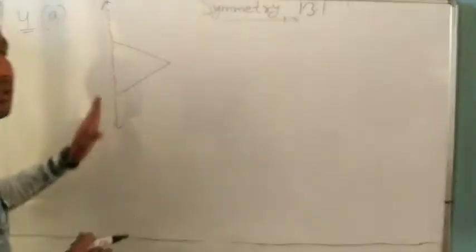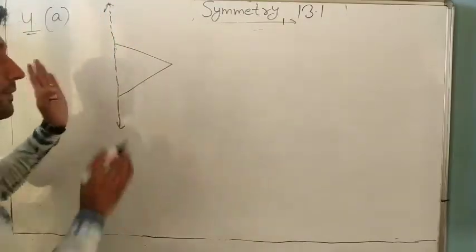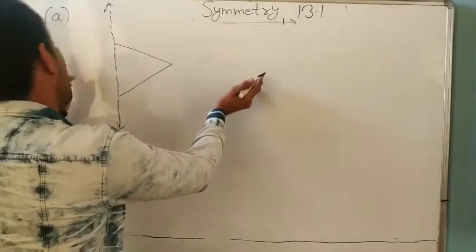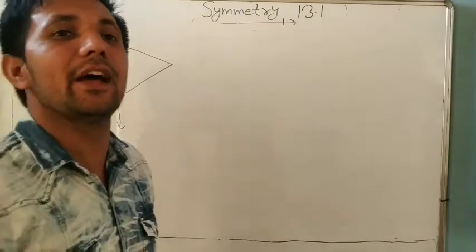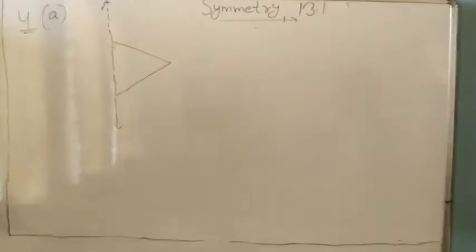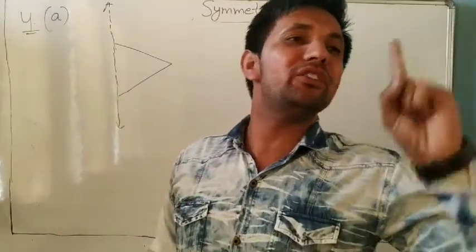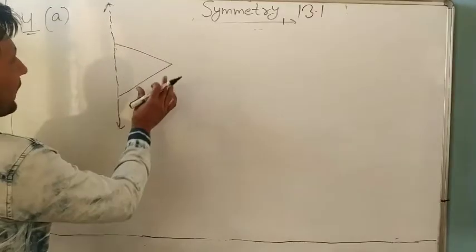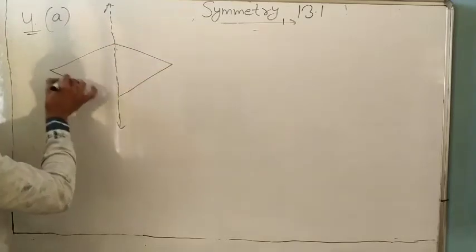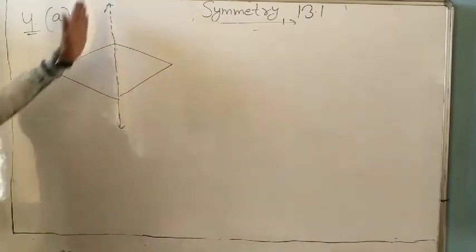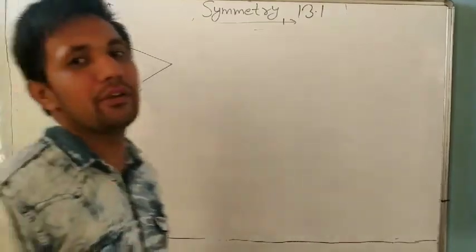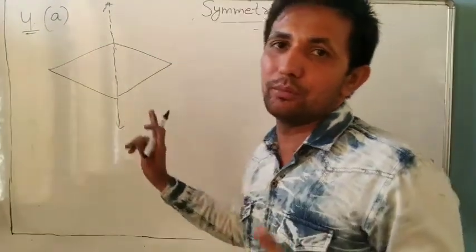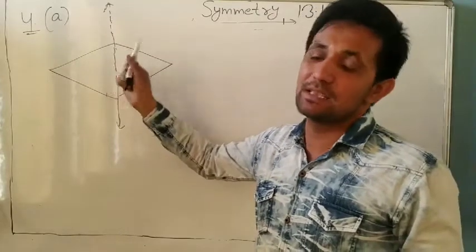If this line is the line of symmetry, it means both sides, left and right of the line of symmetry, are identical figures, because we know a line of symmetry divides the figure into two equal parts. Whatever is on the right side is the same on the left side. So you can draw it like this and complete this figure. You will make this with pencil and scale.